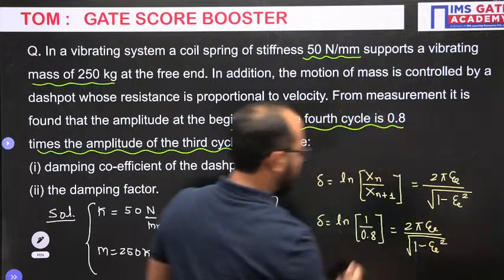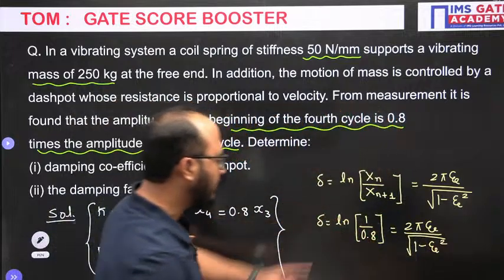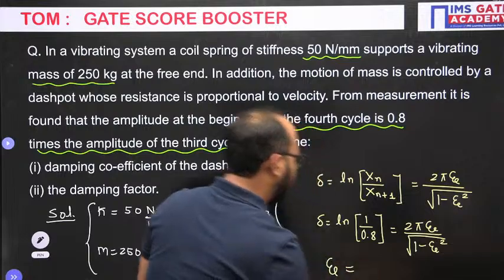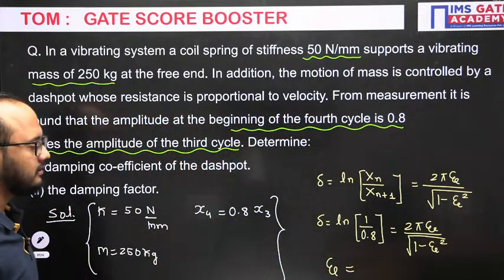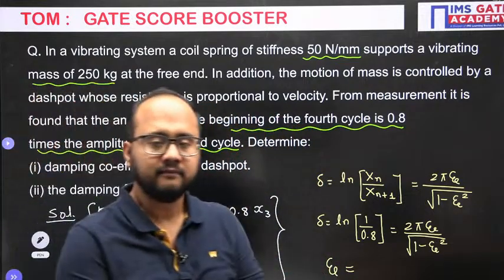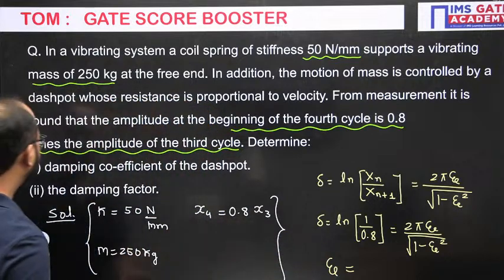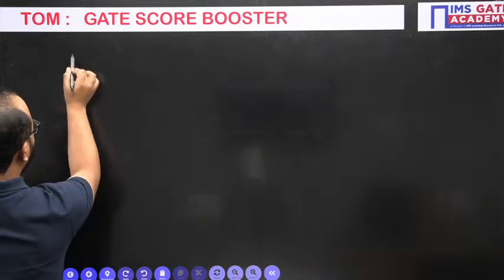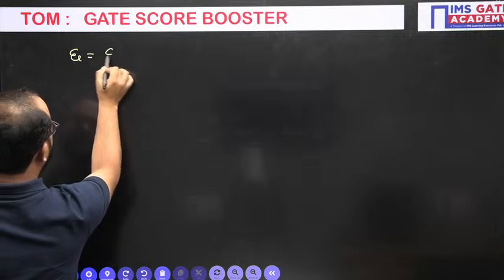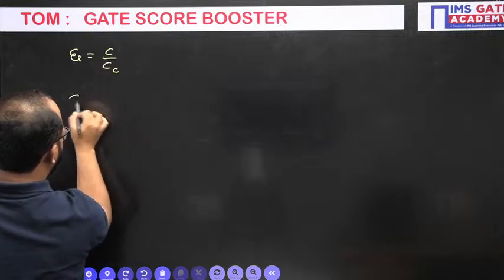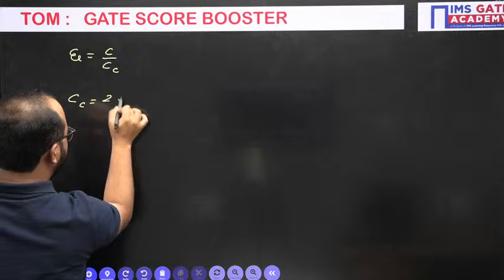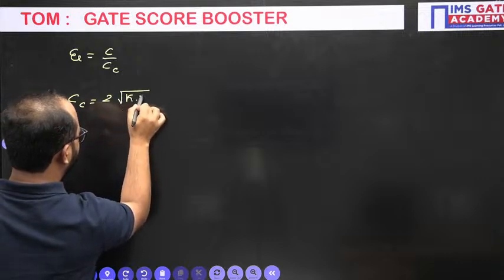Right? So this is very simple. Now you will be able to calculate the damping factor, which is what they are asking in the second option. And the damping ratio is C divided by Cc, and we know that Cc, the critical damping coefficient, is written as 2 root k into m.